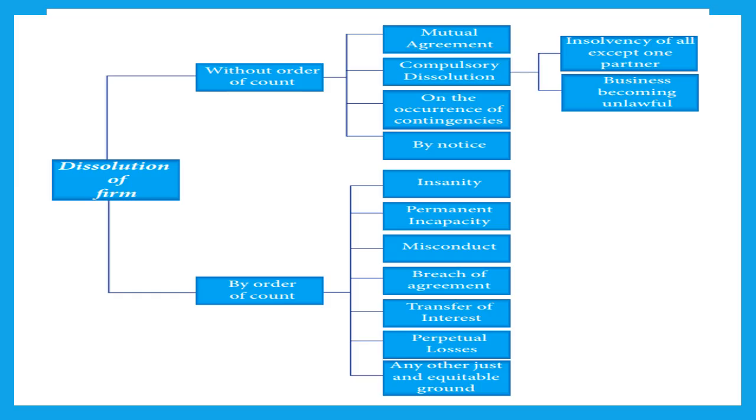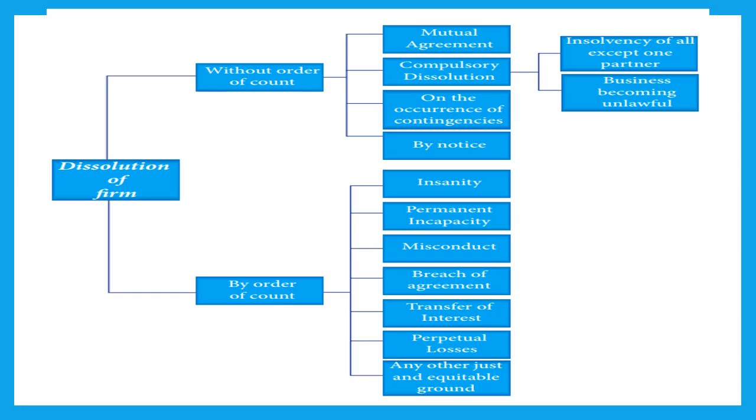Then comes misconduct. If any of the partners is involved in any kind of fraud, any kind of misconduct, any type of breach of contract continuously, then in that case, the other partners can take an order from the court for dissolution. Then comes breach of agreement. Now we all know that whenever there is a partnership, then a partnership deed, a contract is executed among the partners that binds all the partners, and they are bound to perform as per the clauses, as per the conditions mentioned in the partnership deed.